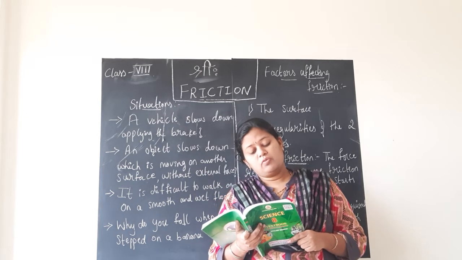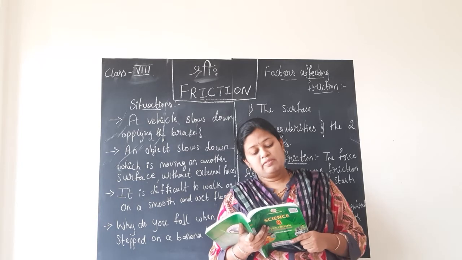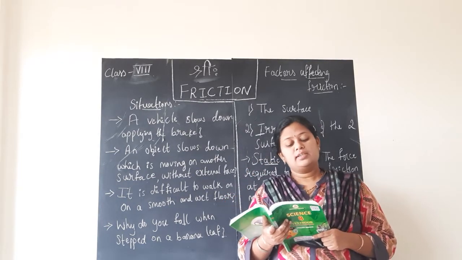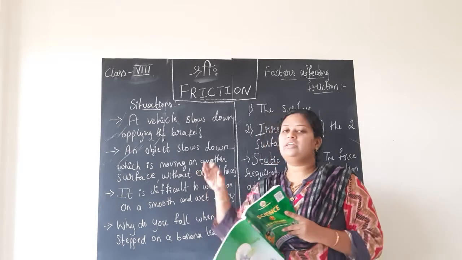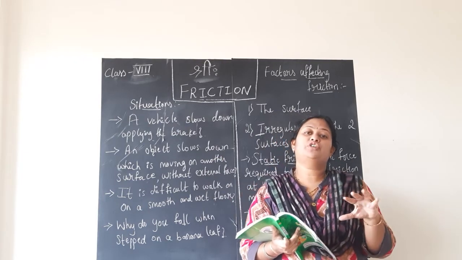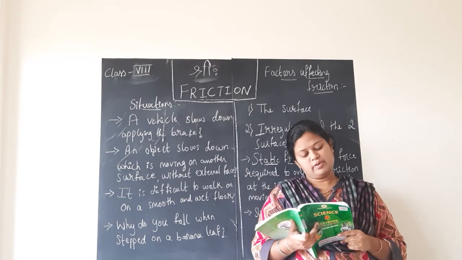Have you ever thought why a vehicle slows down when brakes are applied? Not only vehicles, any object moving over the surface of another object slows down when no external force is applied on it. We studied this in the case of a toy car. When no external force is present, also due to the frictional force, the toy car or the objects immediately come to the state of rest.